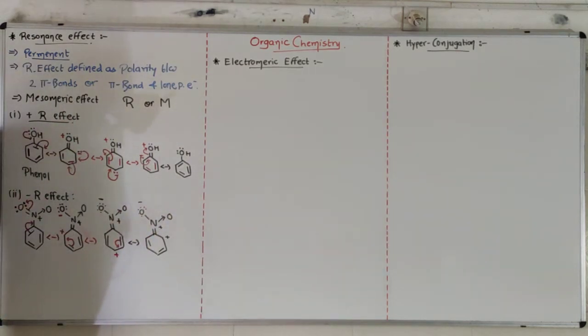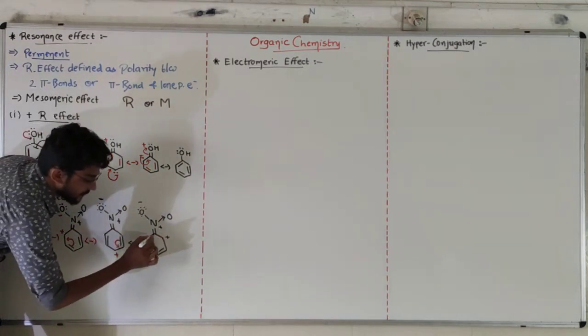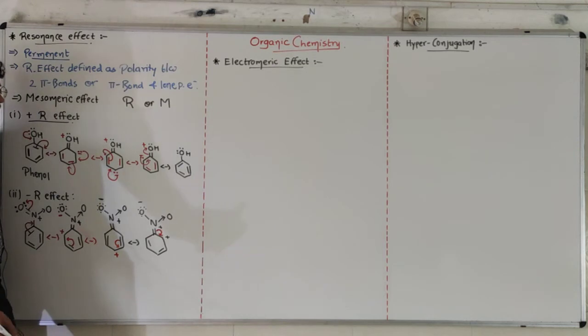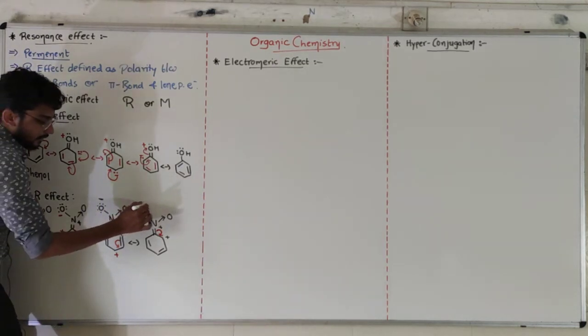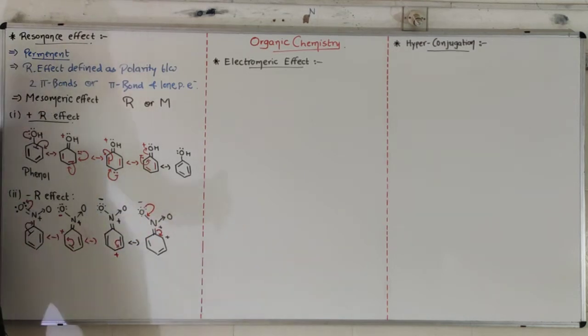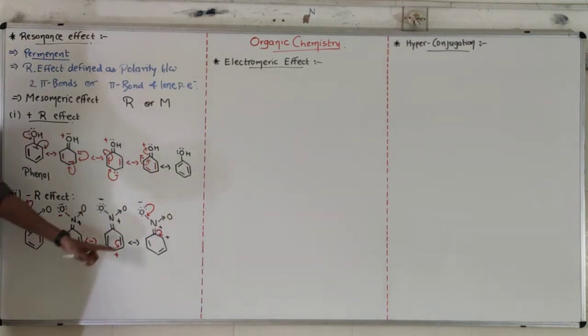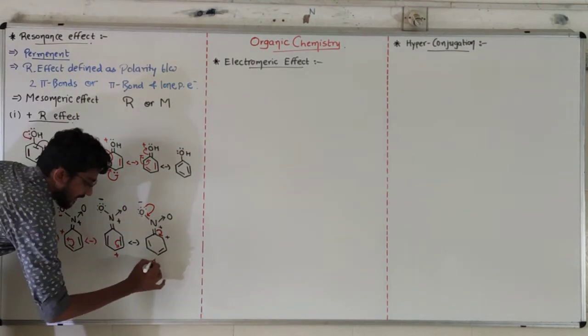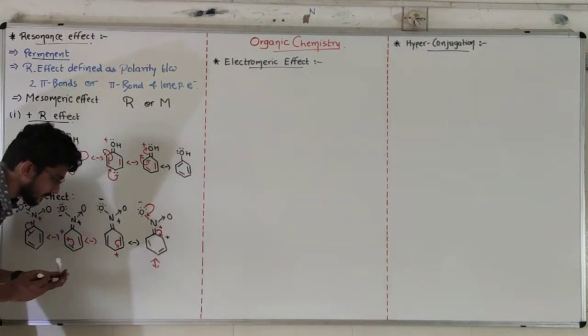Now the last step: because this carbon is plus, the pi bond between nitrogen and carbon will donate its electrons to the ring, and because of that a lone pair on oxygen will be over here, because nitrogen is losing its bond, so our last structure will be like this.